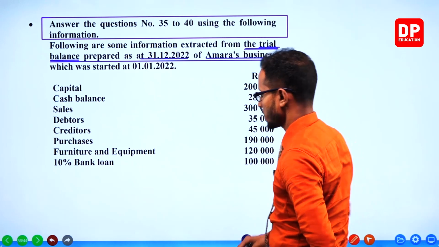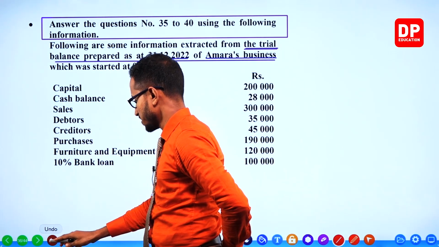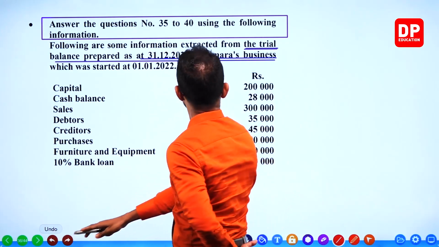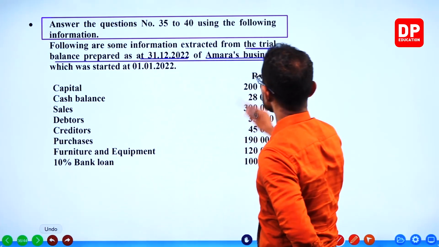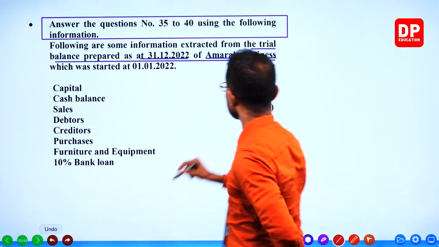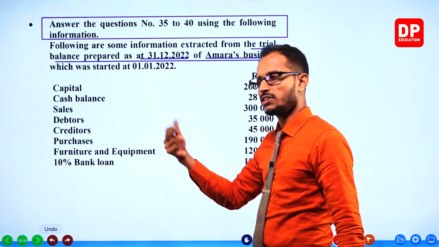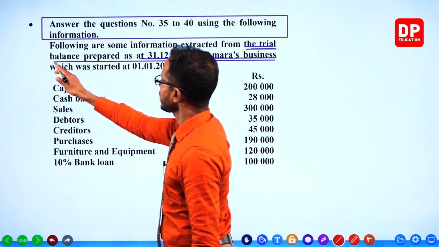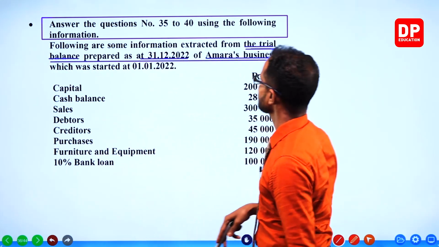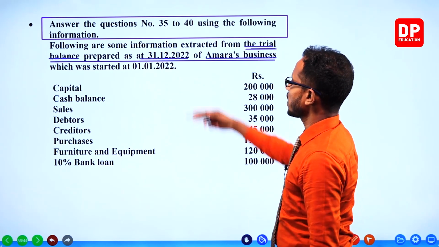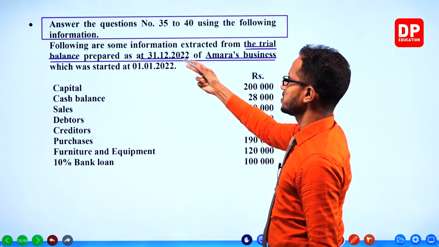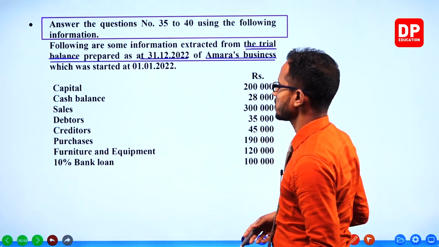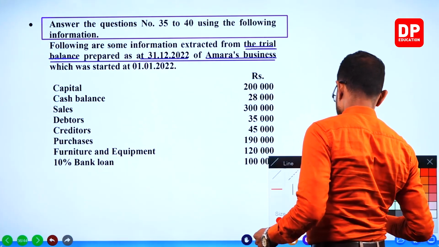That is normally what we get in a MCQ paper, first paper. Last 5 questions or 6 questions are given from a trial balance at the end of an accounting year, 31st December. And we have to answer the questions from the trial balance. So this is the trial balance, guys.